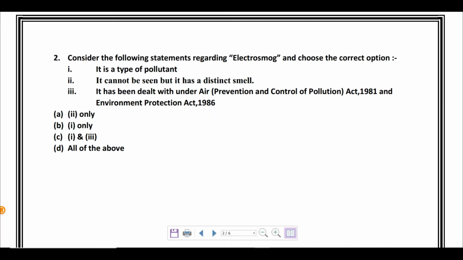Moving on to the next question that we have. This question is with regards to electrosmog. And let us see, there are three statements given under it. First statement, it is a type of pollutant. Second statement, it cannot be seen but it has a distinct smell. Third, it has been dealt with under the Air Prevention and Control of Pollution Act 1981 and the Environment Protection Act of 1986.